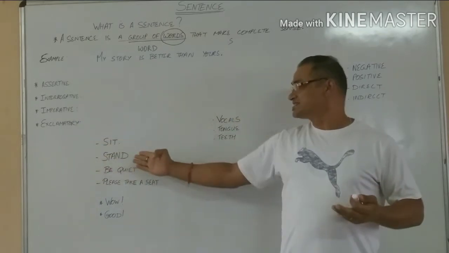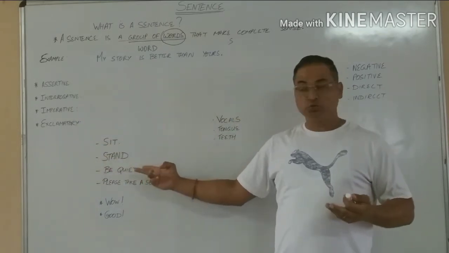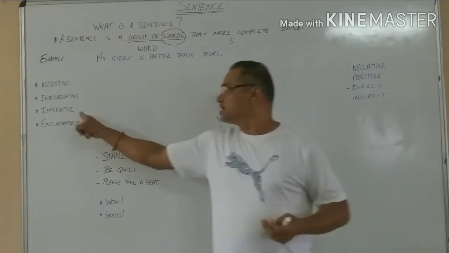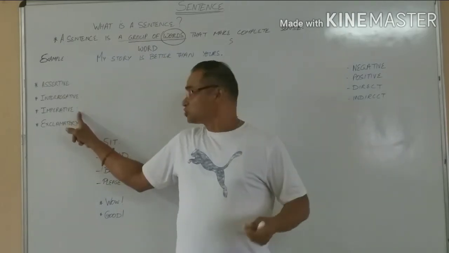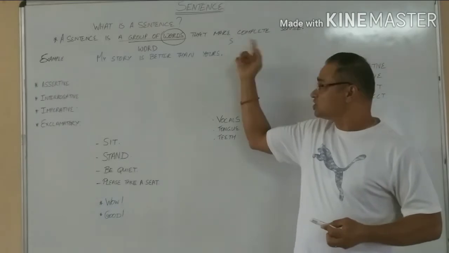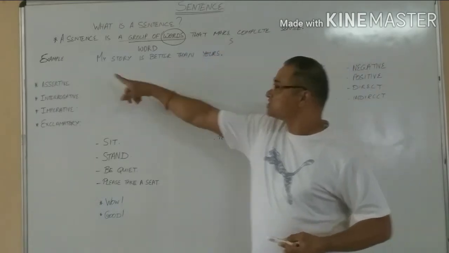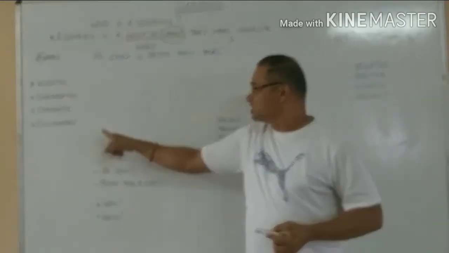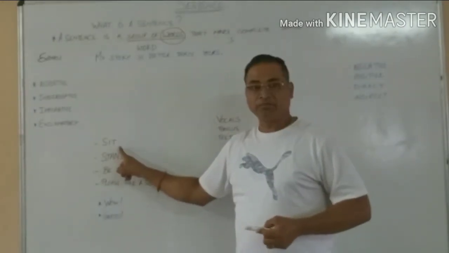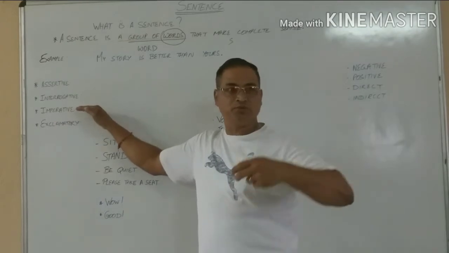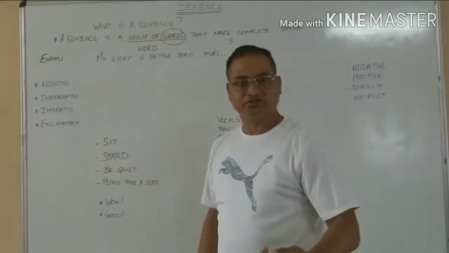So if it is sit, stand, be quiet, 2 words. Please take a seat, 4 words. These are all imperative sentences. So you see, a sentence is a group of words that make complete sense is just this. But if I say a sentence is a word that makes complete sense, then I will use this. These are imperative sentences. So I hope you understand that it's not always a group of words.